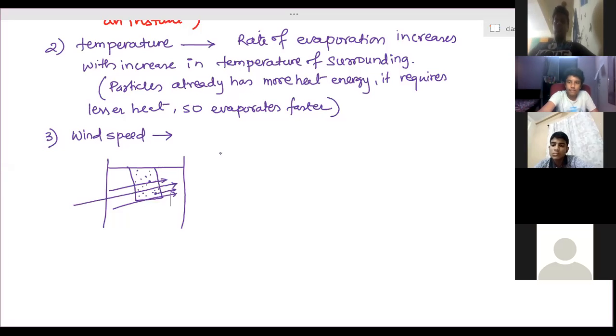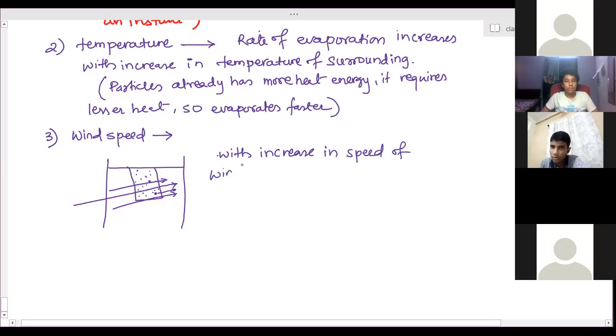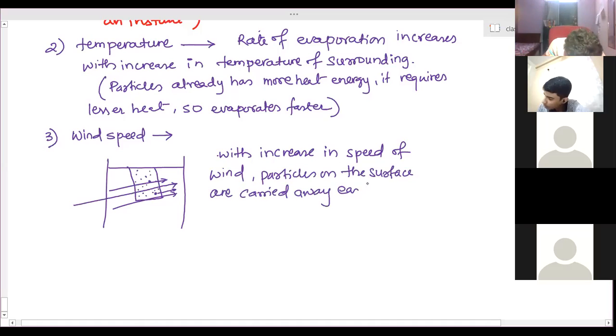Okay. So here, with increase in speed of wind, particles on the surface are carried away easily. Hence, rate of evaporation increases.